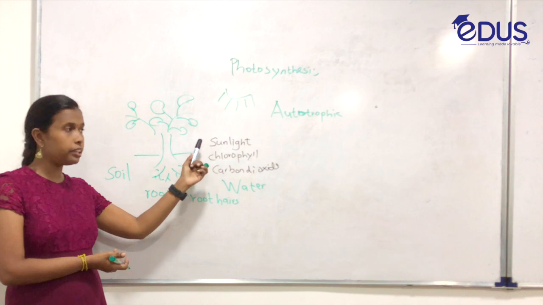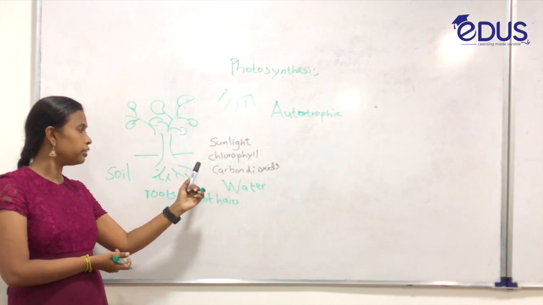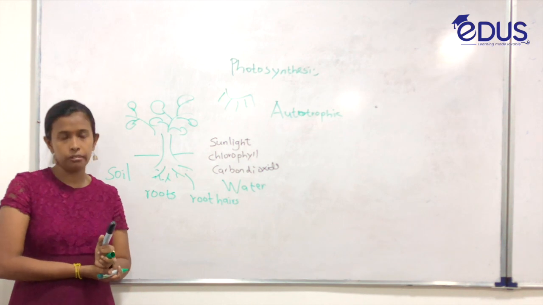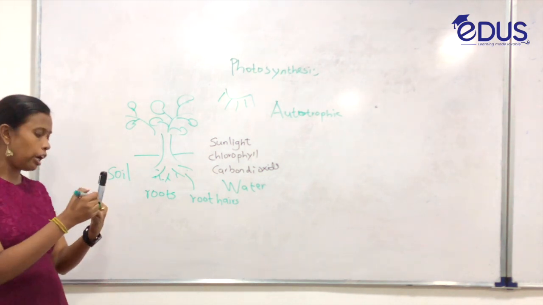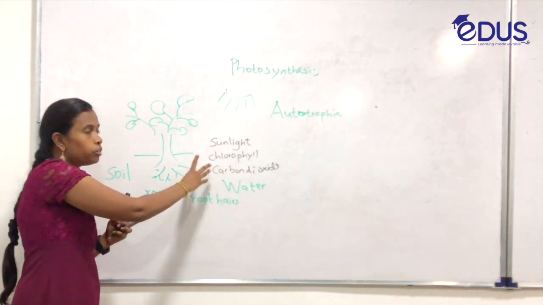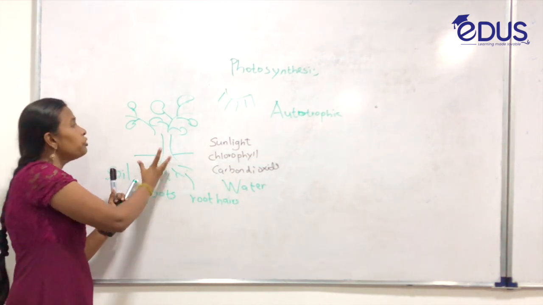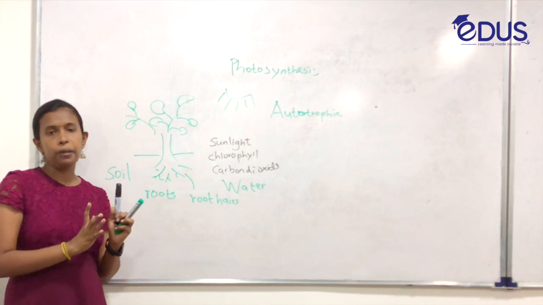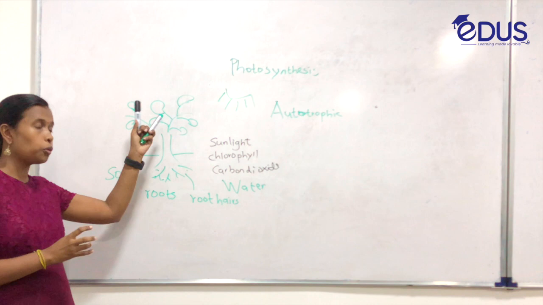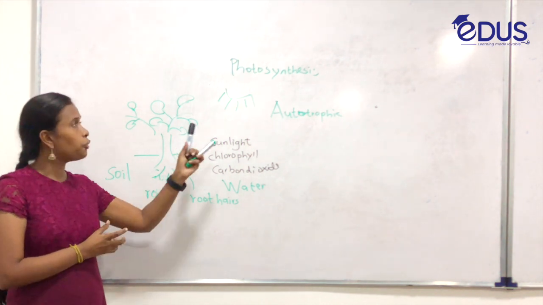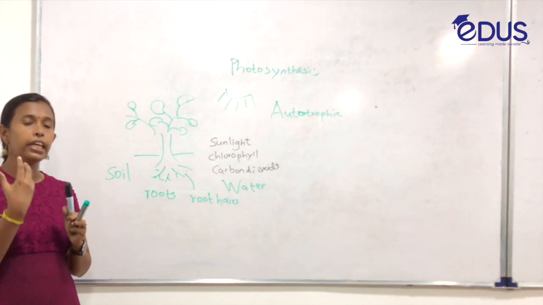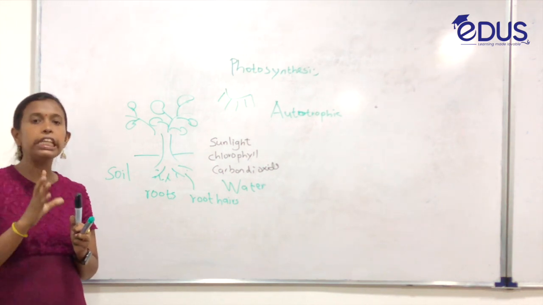So the four factors: the first one is sunlight, the second one is chlorophyll, the third one is carbon dioxide, and the fourth one is water. All these factors will reach the green plant. One more important thing: the process of photosynthesis takes place in the plant leaves.